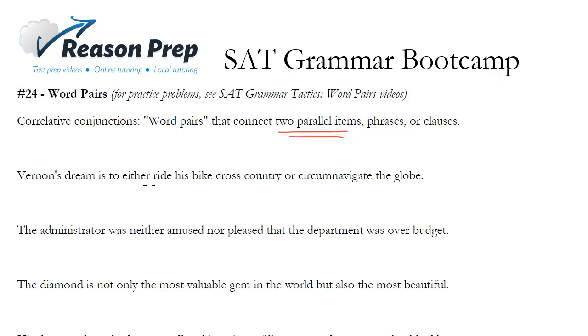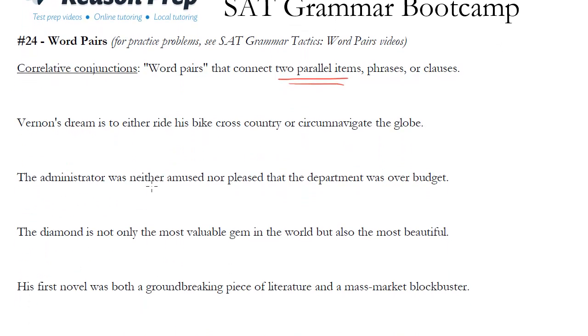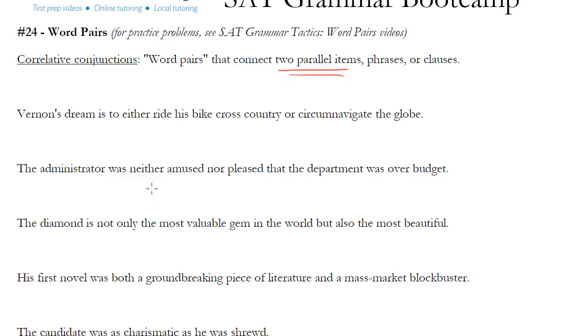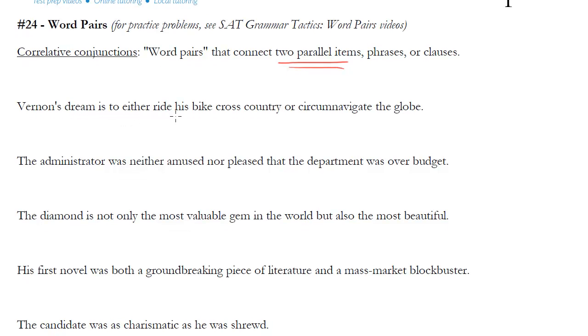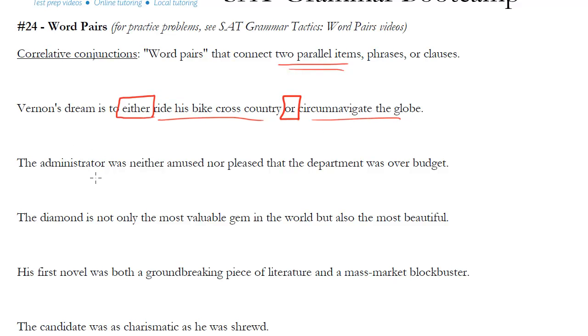So let's look at some examples of the major word pairs you'll see on the SAT. Vernon's dream is to either ride his bike across country or circumnavigate the globe. So our word pair here is either or. I notice it's parallel. Vernon's dream is to ride his bike. Vernon's dream is to circumnavigate the globe. Two parallel phrases. We're all good.